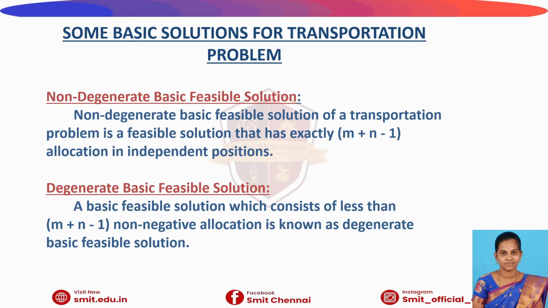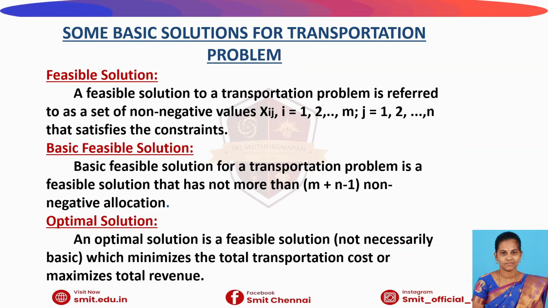The checking is that we have to check the number of allocation values in the given transportation matrix. It should be equal to m plus n minus 1, where m is the number of rows and n is the number of columns. If the number of allocations equals m plus n minus 1, the solution we get is called a non-degenerate basic feasible solution. Suppose the number of allocations is less than m plus n minus 1, then we get a degenerate basic feasible solution.